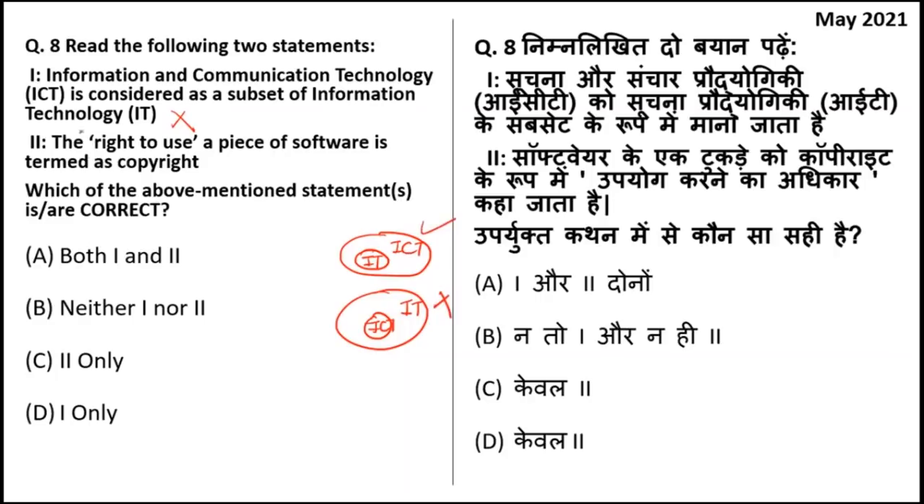Okay. The right to use a piece of software is termed as copyright. So this statement is correct. Hence, option C is the right answer. Only the second statement is correct.